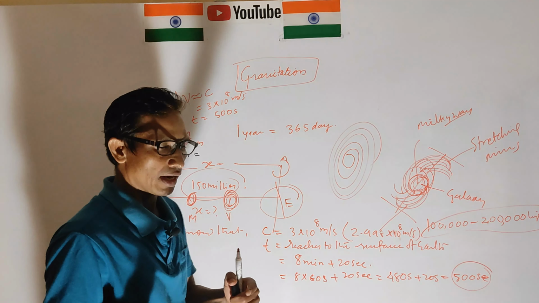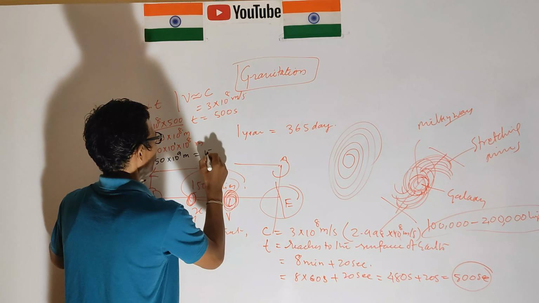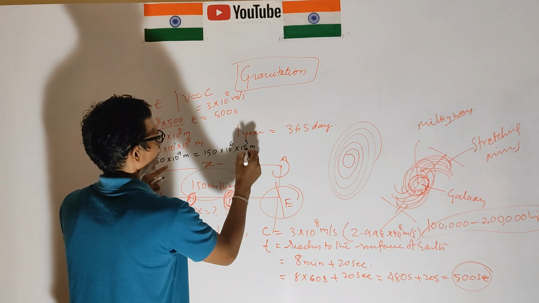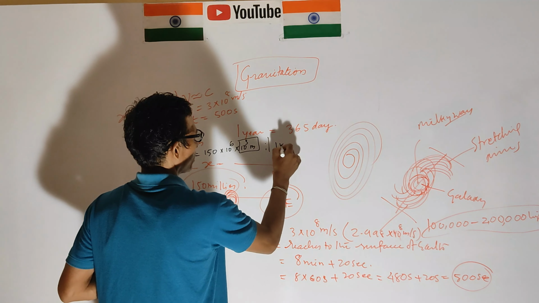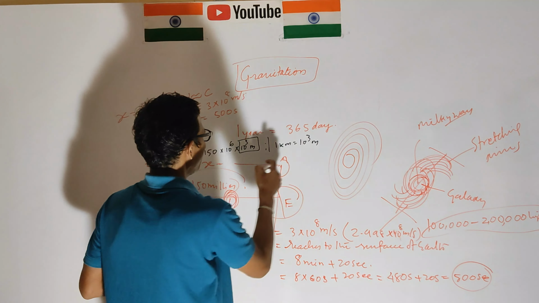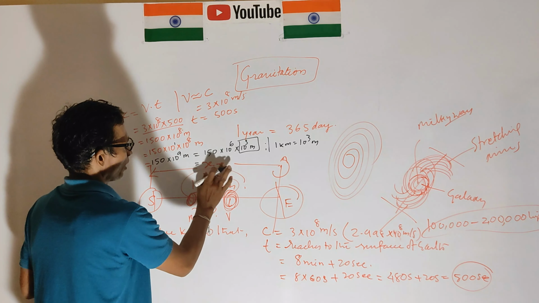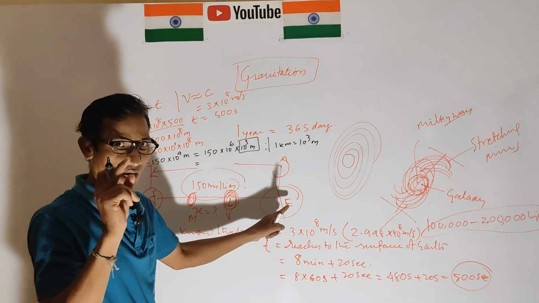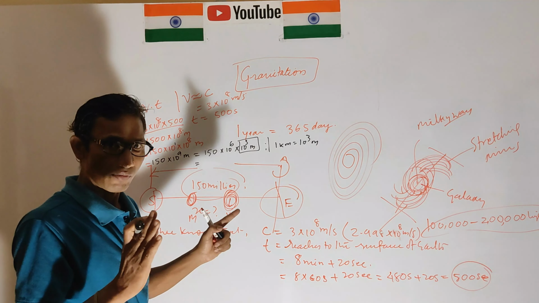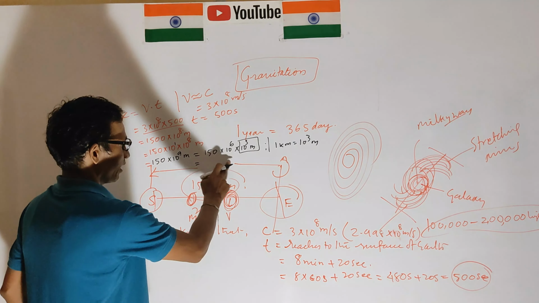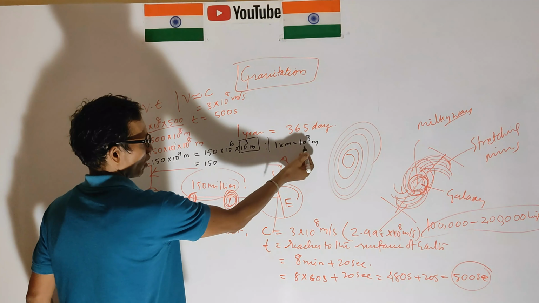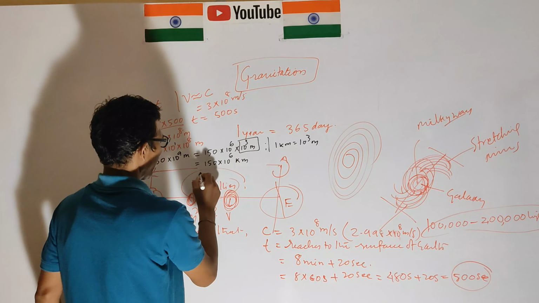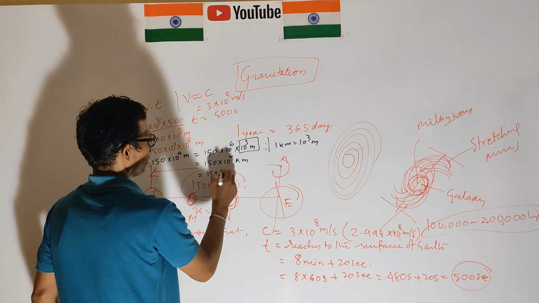Meter is converted into kilometer: 150 into 10 to the power 6 into 10 to the power 3 meter, and 10 to the power 3 meter is 1 kilometer. So the distance x between the center of the sun and the center of the Earth is 150 million kilometers, that is 150 into 10 to the power 6 kilometer.